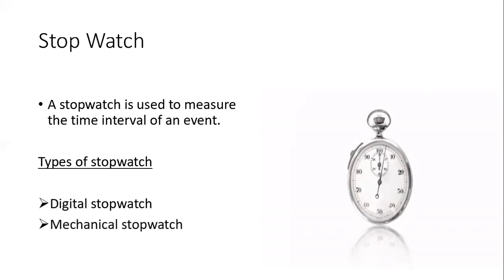The digital stopwatch has more accuracy, and the mechanical stopwatch has less accuracy. The digital stopwatch has a least count of 0.01 and the mechanical is 0.1. So the precision of a digital stopwatch is more compared to a mechanical stopwatch.